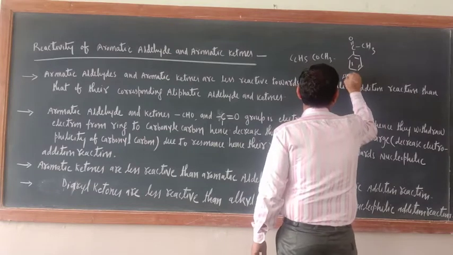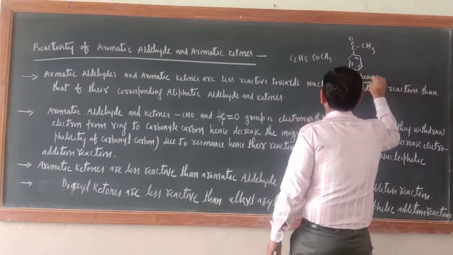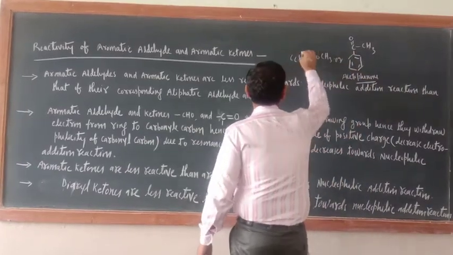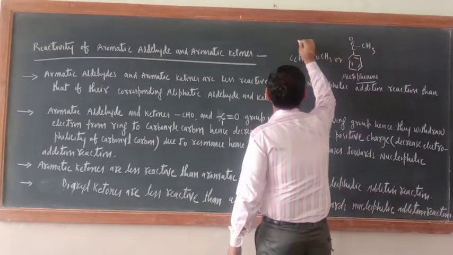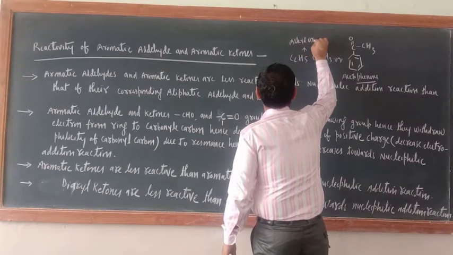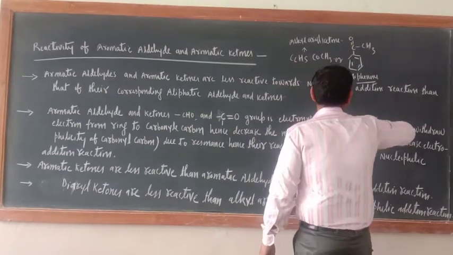This is acetophenone. This can be written like that also. Now what kind of ketone is this one? This is an alkyl aryl ketone. Alkyl aryl ketone, no problem.